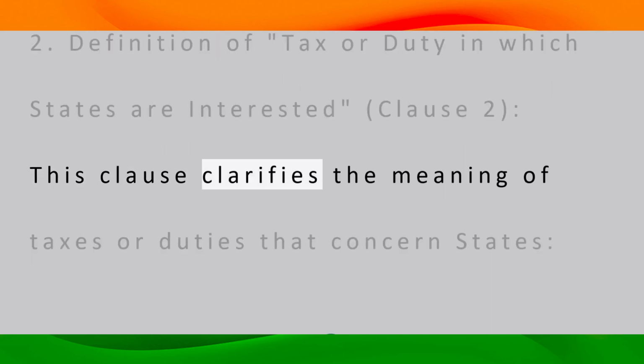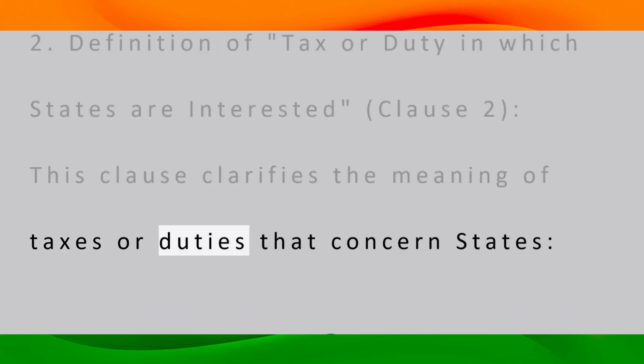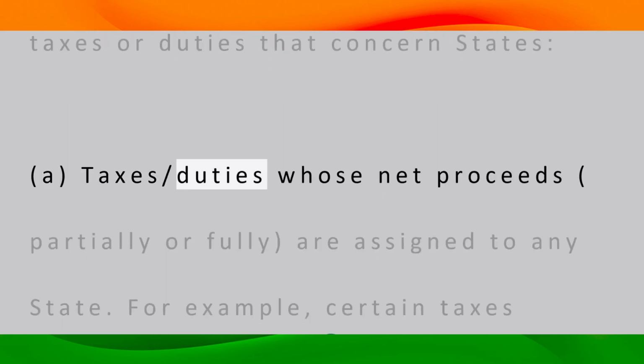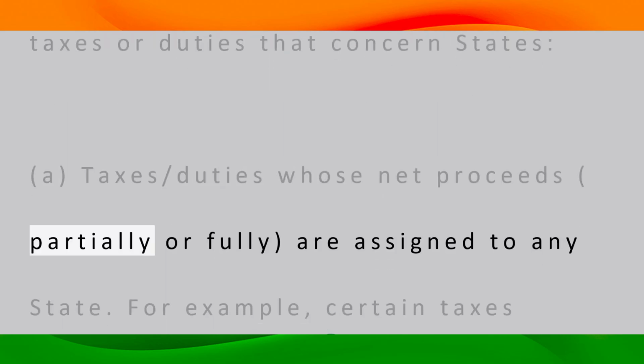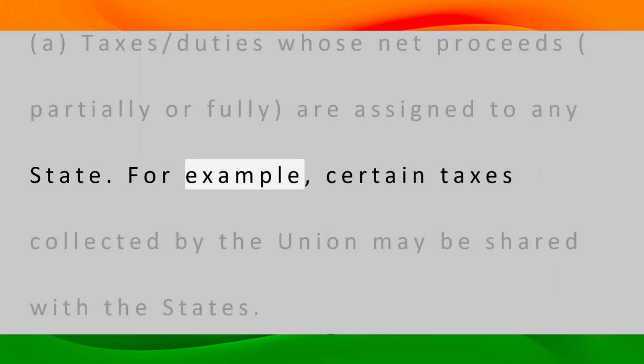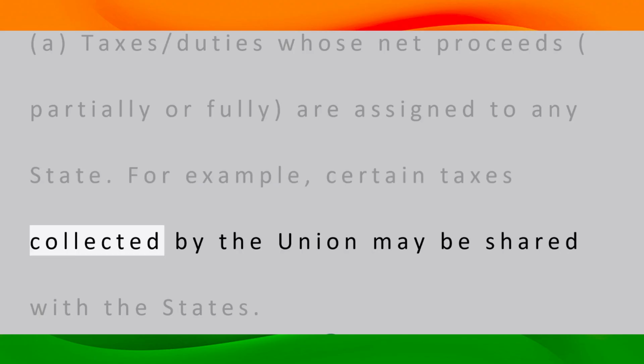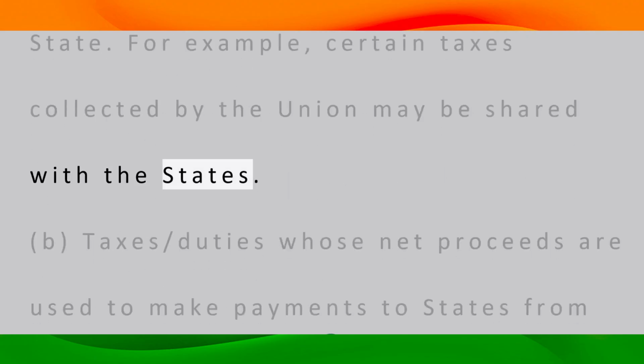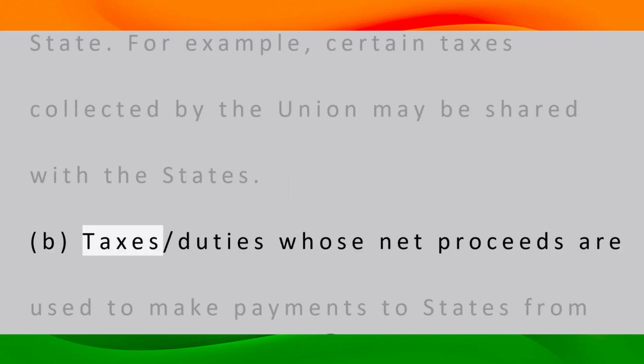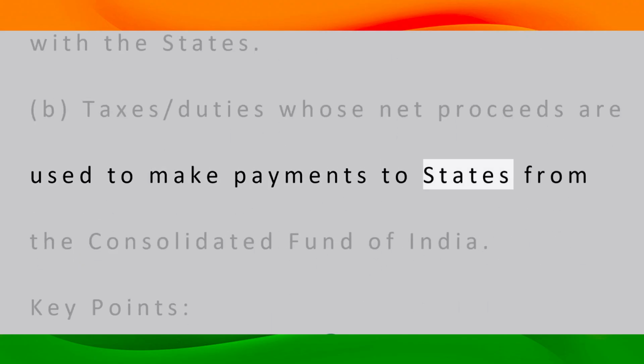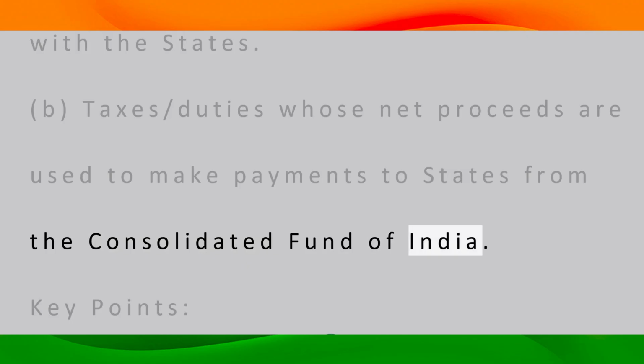2. Definition of tax or duty in which states are interested, Clause 2. This clause clarifies the meaning of taxes or duties that concern states. A. Taxes, duties whose net proceeds, partially or fully, are assigned to any state. For example, certain taxes collected by the Union may be shared with the states. B. Taxes, duties whose net proceeds are used to make payments to states from the Consolidated Fund of India.